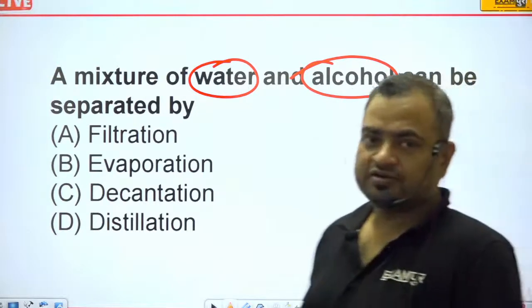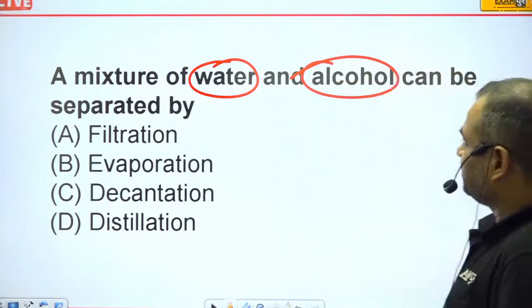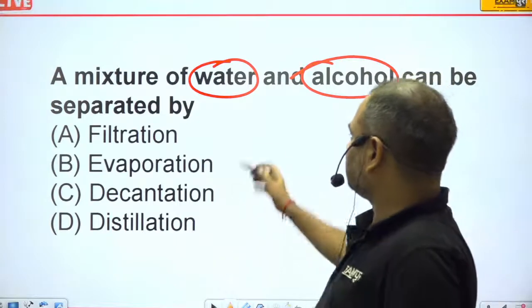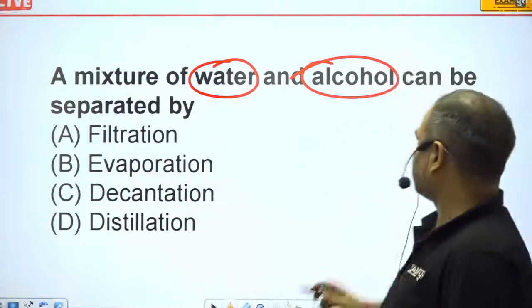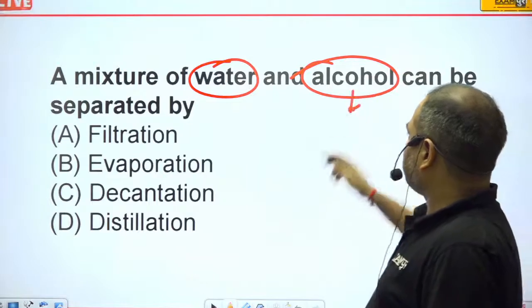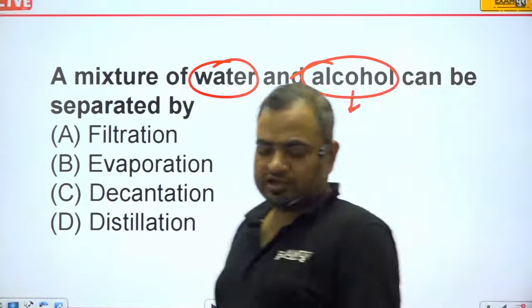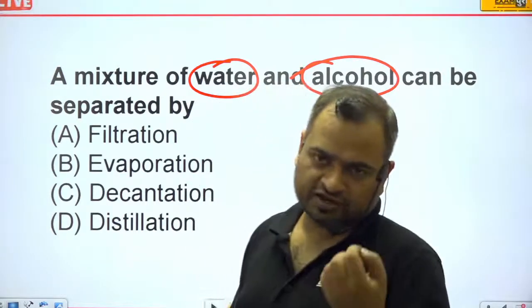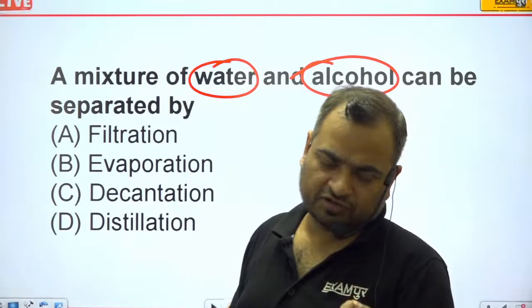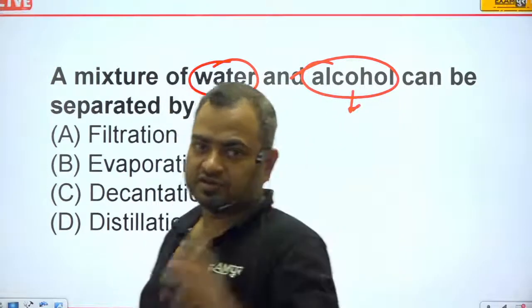Actually, this thing is done keeping in mind that water gets evaporated at a somewhat high temperature, but the evaporation temperature of alcohol is very, very low. If you provide a very little amount of heat to the alcohol, then obviously alcohol will get converted into steam, and that alcohol will escape.